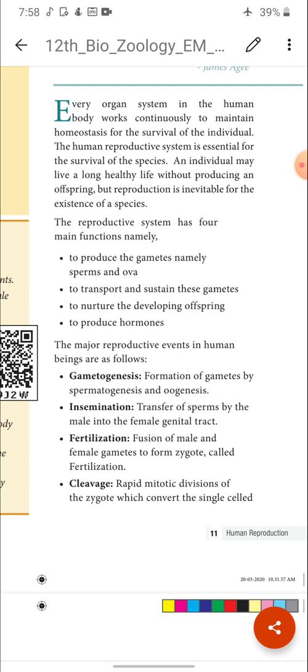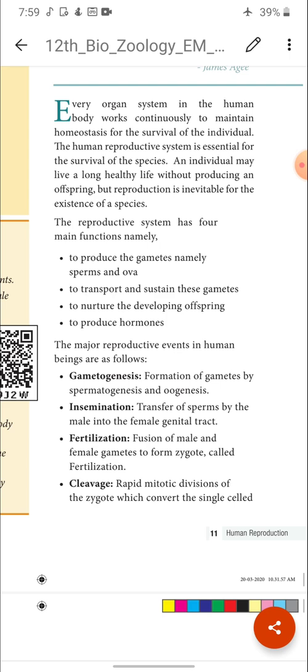The zygote undergoes development by a process called cleavage. What is meant by cleavage? The zygote, which is formed by the process of fertilization, undergoes division. A zygote is a single cell, and it undergoes cell division: one cell into 2, 2 to 4, 4 to 8, 8 to 16, like that.